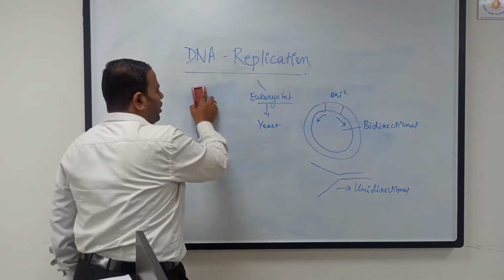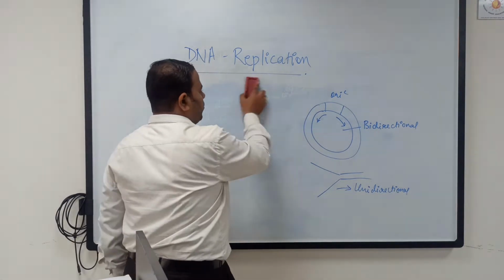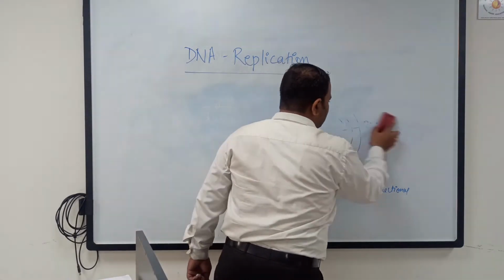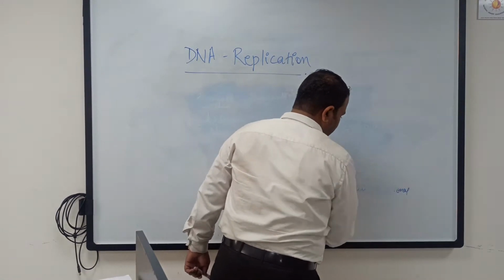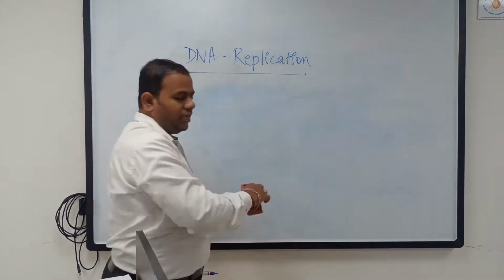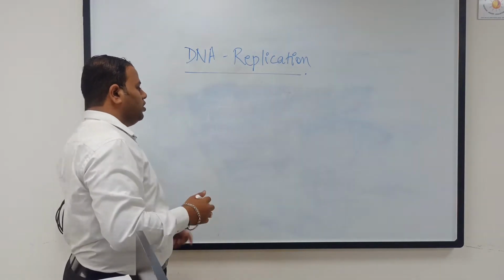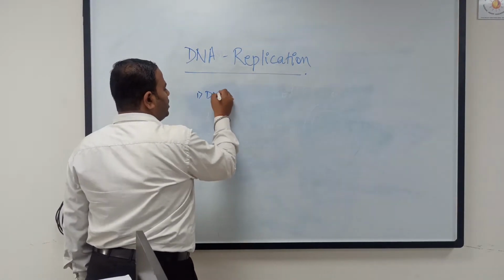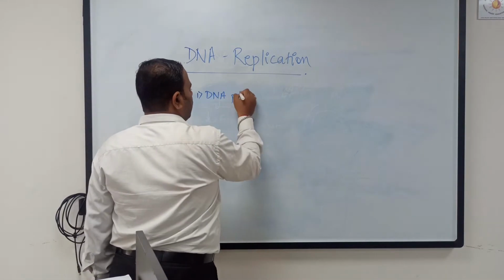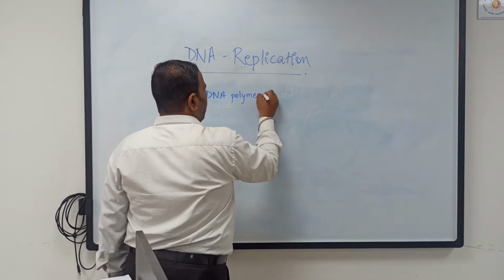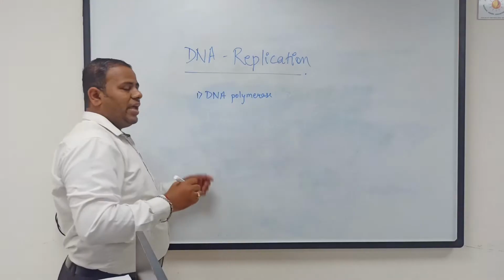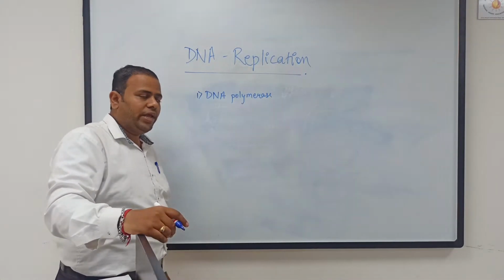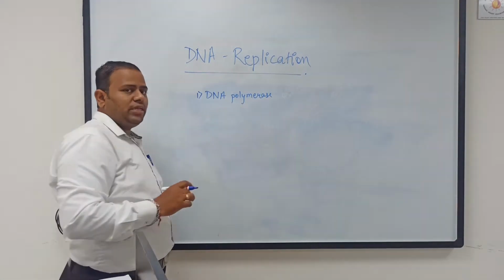As I already told you, the replication takes place through three steps. First is initiation, second is elongation, and third is termination. So the first and foremost very important thing in replication is the enzyme, that is DNA polymerase. DNA polymerase is the enzyme which actually forms the new DNA. Therefore, it is called DNA polymerase.